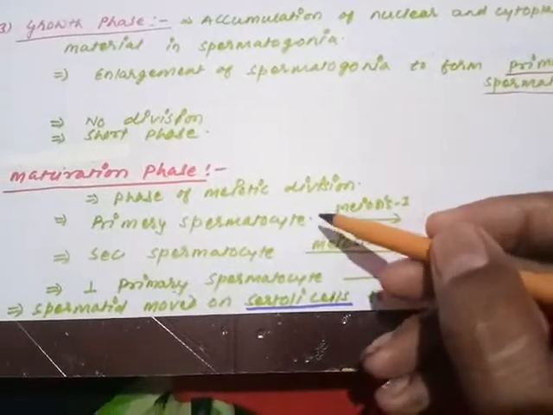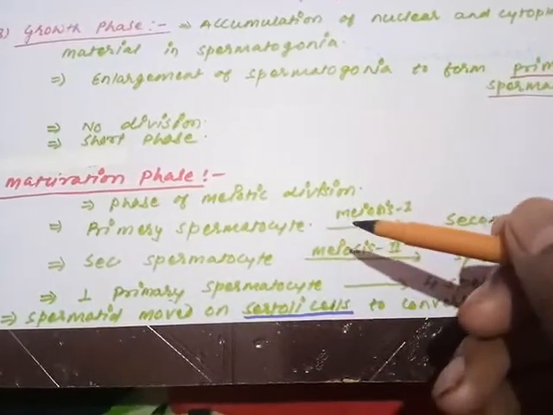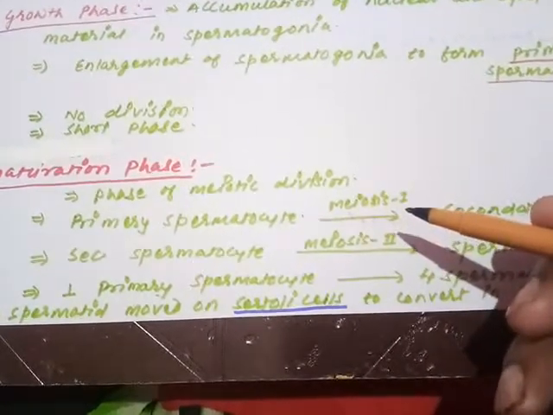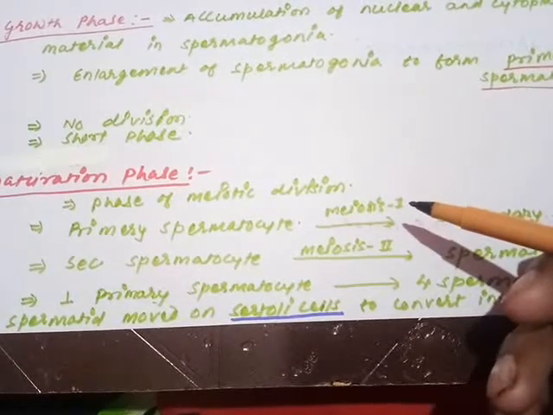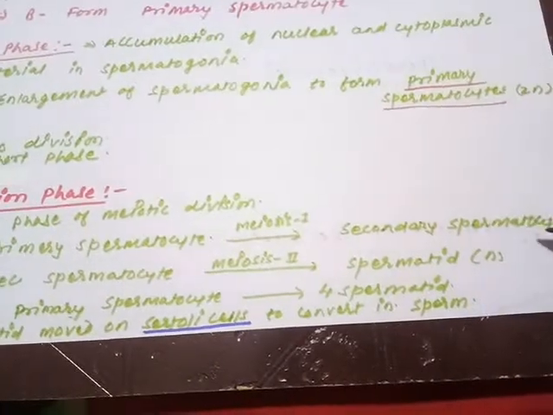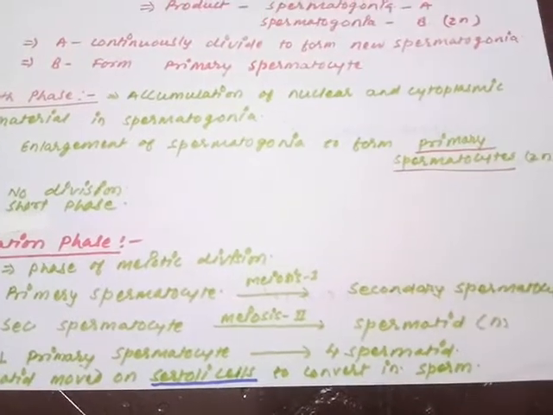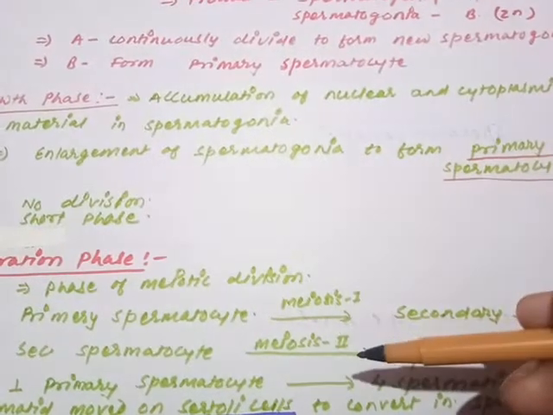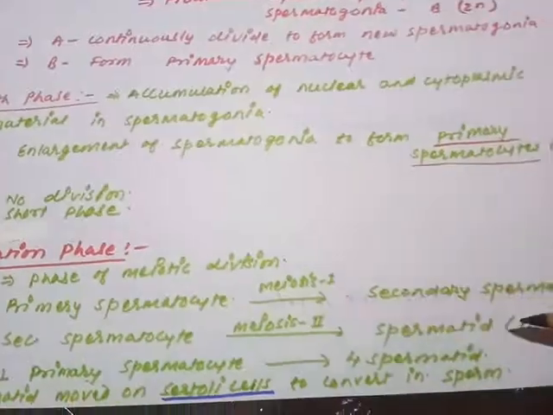So what happens? The primary spermatocyte, obtained after the growth phase, enters the maturation phase. Entering the maturation phase means that the primary spermatocyte will undergo meiosis, and you know very well that meiosis is a sequential process: meiosis first and meiosis second. So the primary spermatocyte undergoes meiosis first and forms the secondary spermatocyte. Are you getting my point? The secondary spermatocyte then undergoes the second meiosis and forms the spermatid.